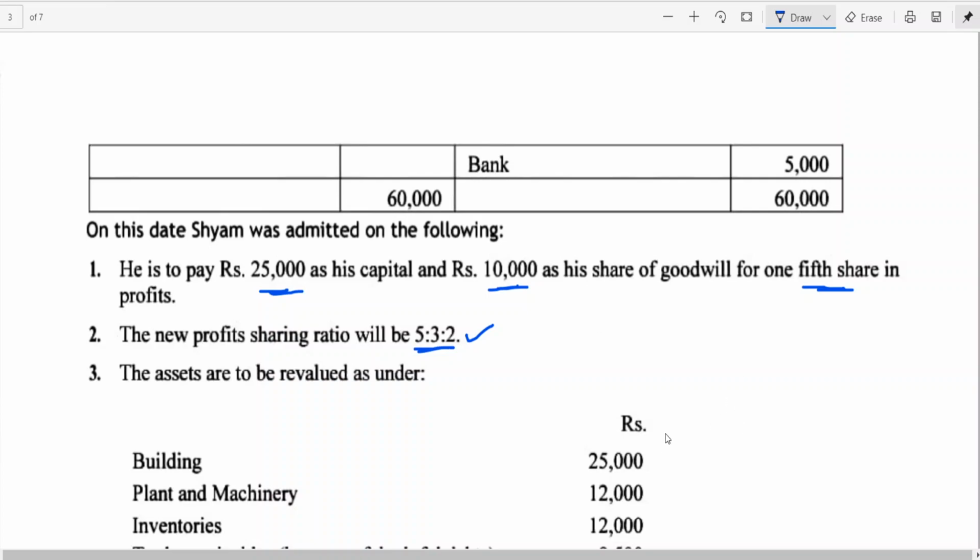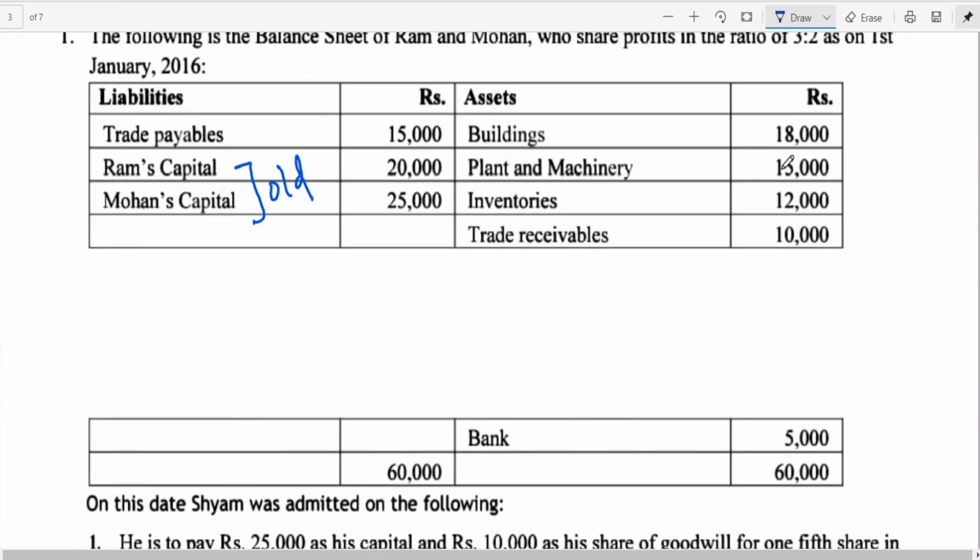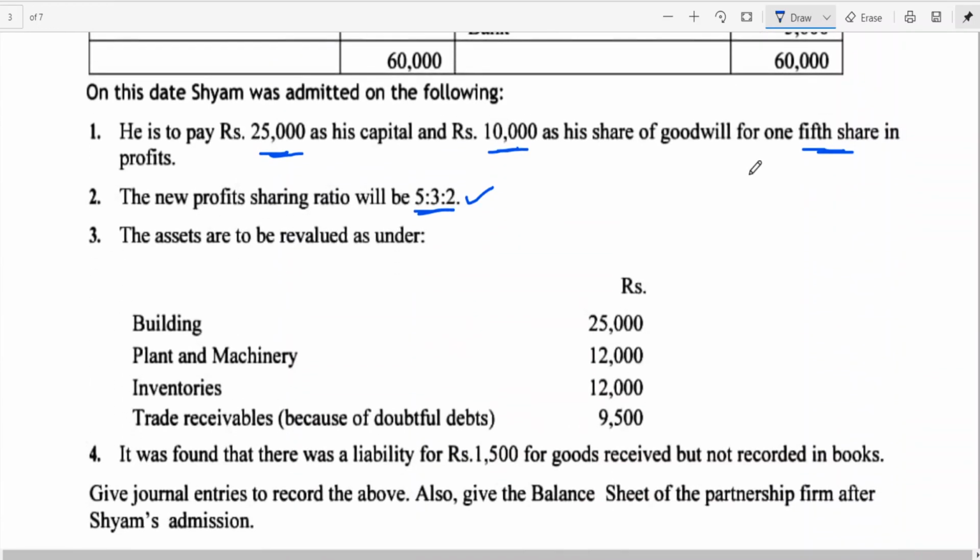Now revaluation. Building 25,000 has been given. You can say building is how much? 18,000. There is appreciation of building, no? Appreciation of building by how much? 8,000 rupees. Increase. Arrow mark up is increase.